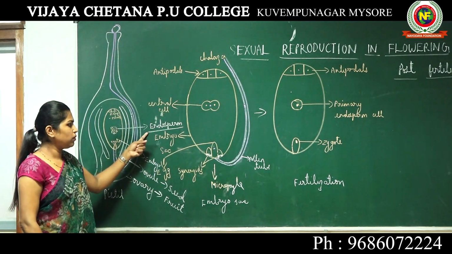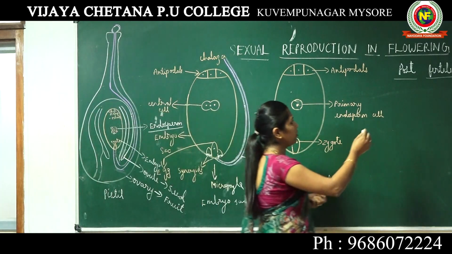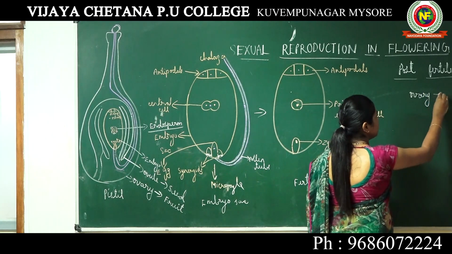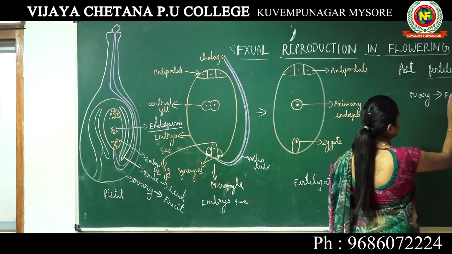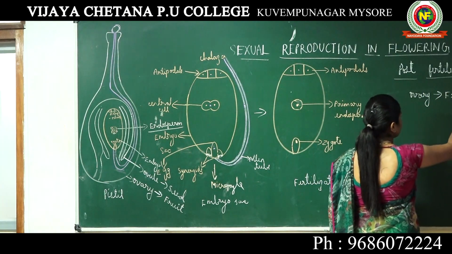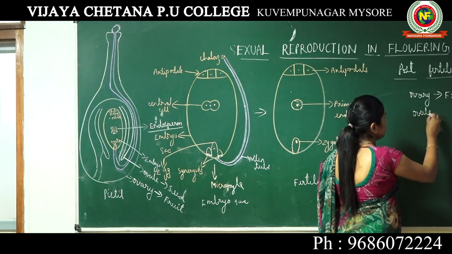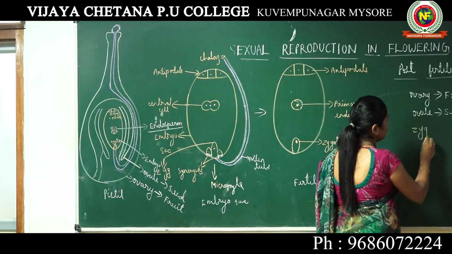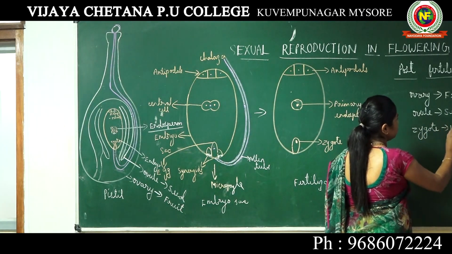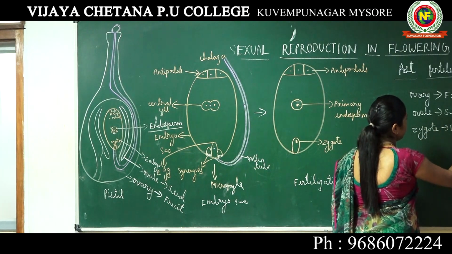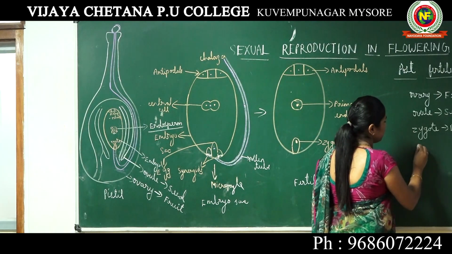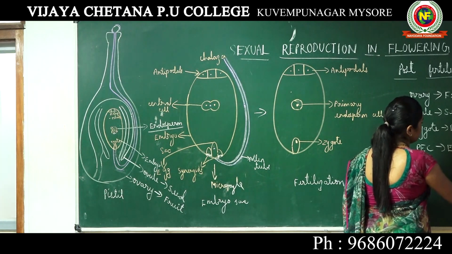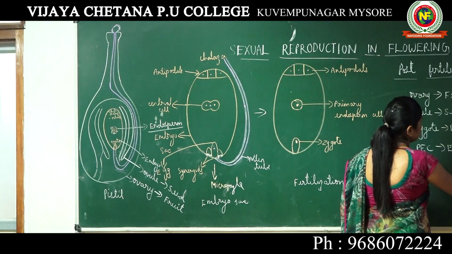Okay, by this time we should be able to understand that post-fertilization events are ovary giving rise to fruit, ovule giving rise to seed, zygote giving rise to embryo, primary endosperm cell giving rise to endosperm.